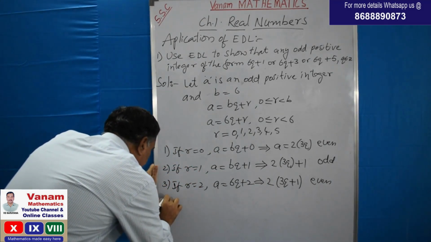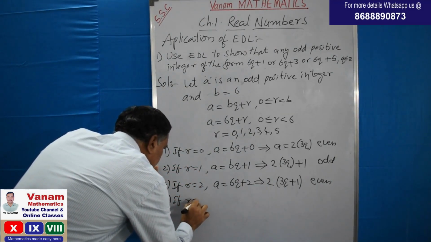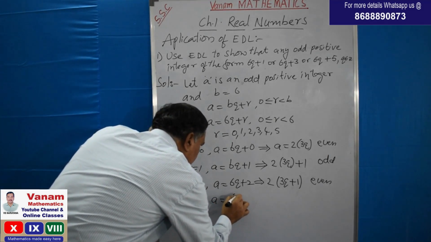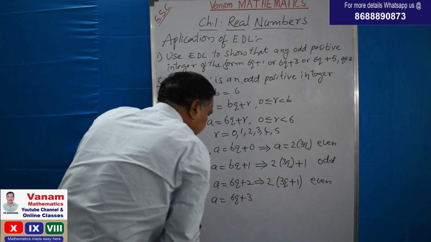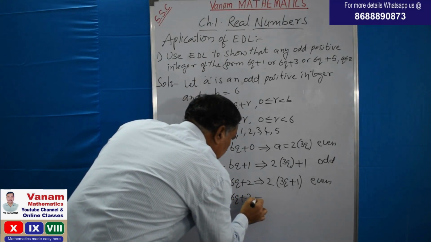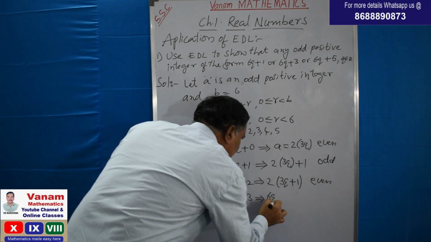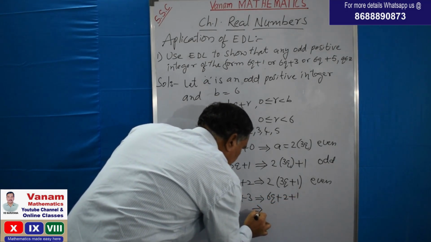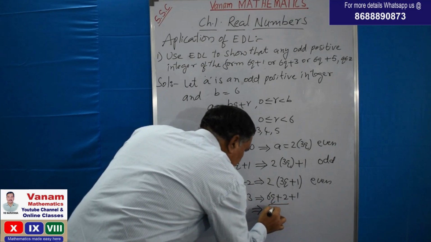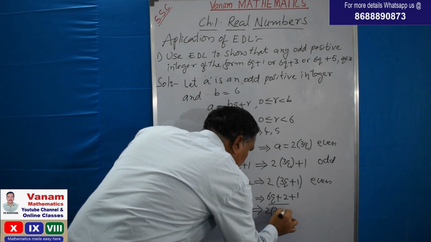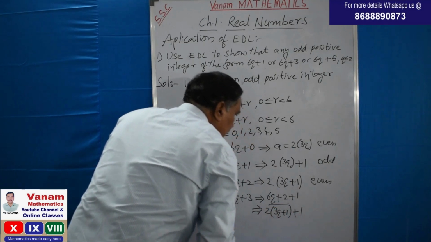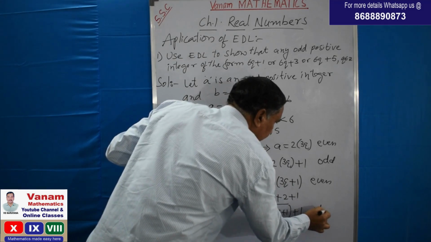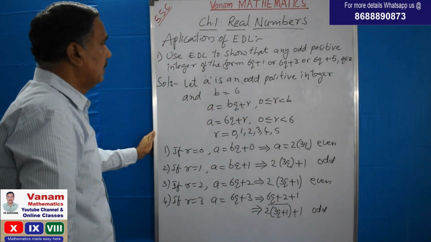And fourth one, if r is equal to 3 and A is equal to 6q plus 3, then it can be written as 6q plus 2 plus 1. So I am taking 2 common over here in the first 2. 2 into 3q plus 1. So 2 into something is a multiple of 2 plus 1, it is an odd number, isn't it?